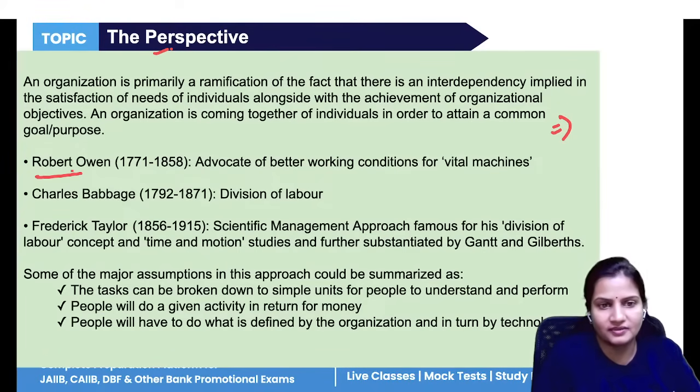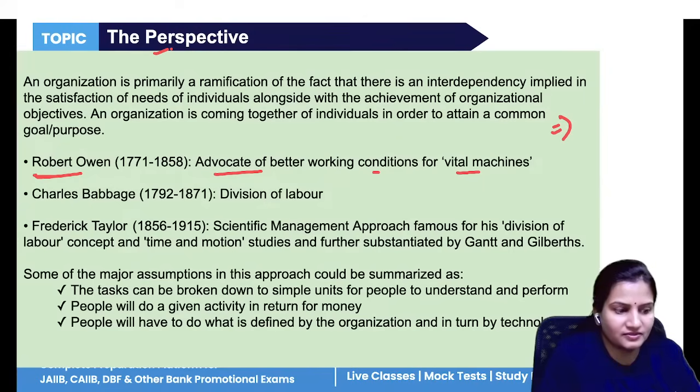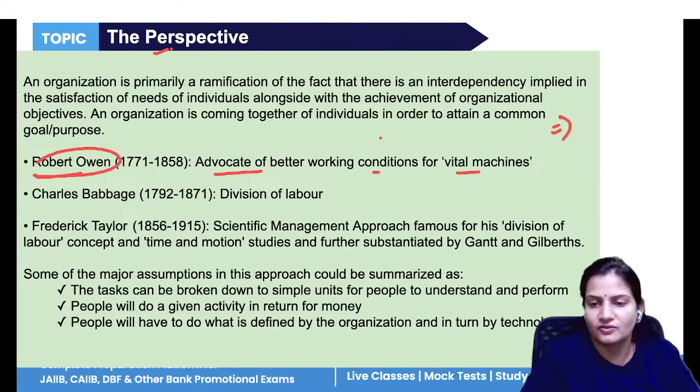Like Robert Owen has said, advocate for better working conditions for vital machines. Robert Owen has said that the human resources are what? These are your vital machines. So you have to provide better conditions for your vital machines, meaning for your humans, for your people.